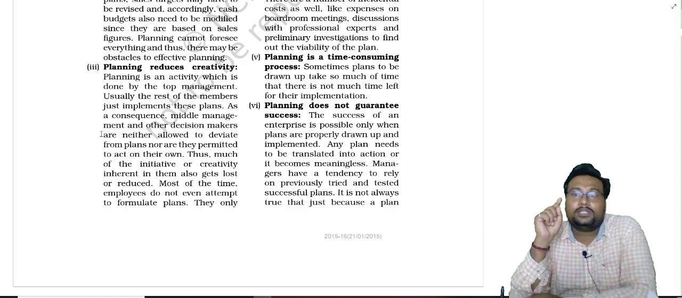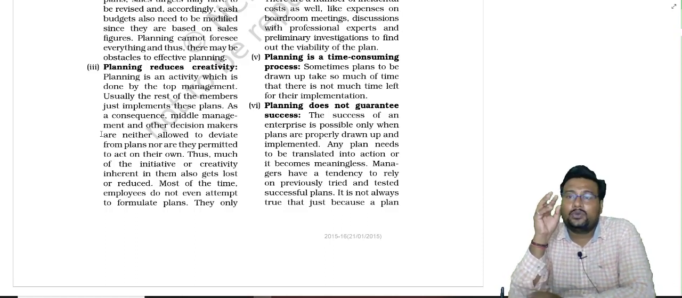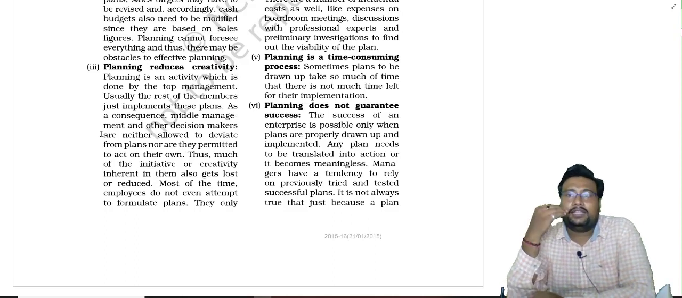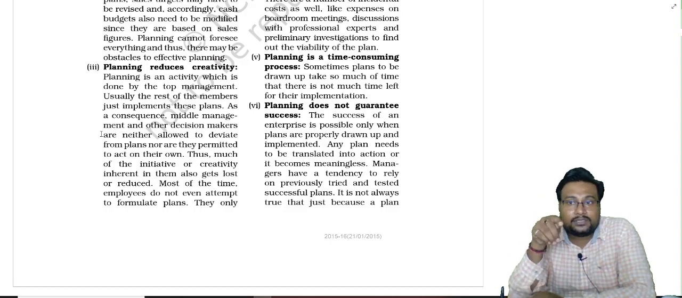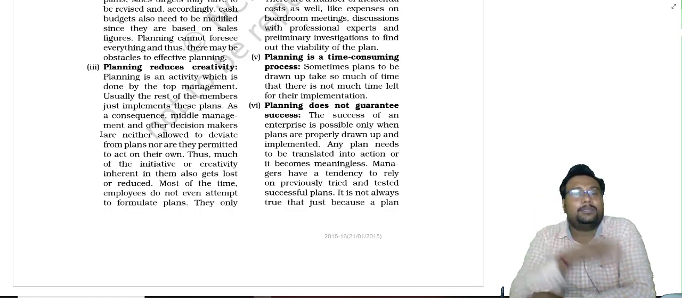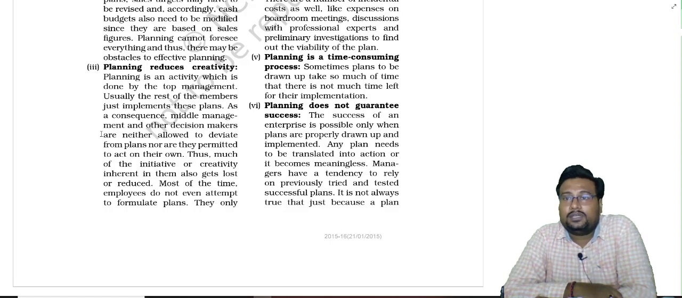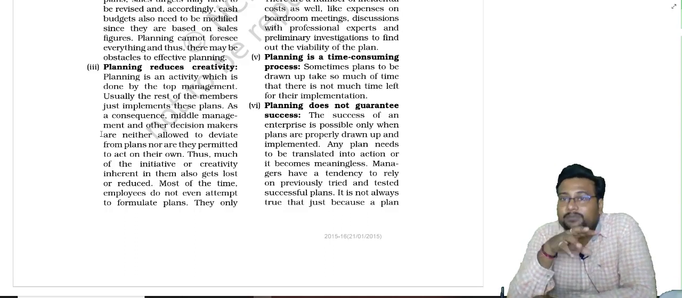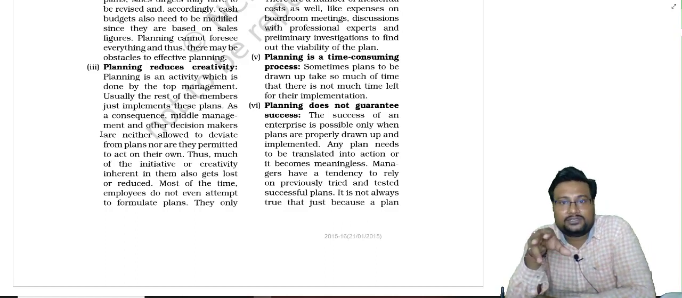Mr. Ramesh, who is a worker of the organization, knows the situation very well. Mr. Ramesh comes up with a plan that, if implemented, will benefit the organization more. But management did not accept Mr. Ramesh's plan and said that you have to work as per the prescribed plan. Which limitation of planning is there? So here planning reduces creativity, because management reduced the creativity of Ramesh.